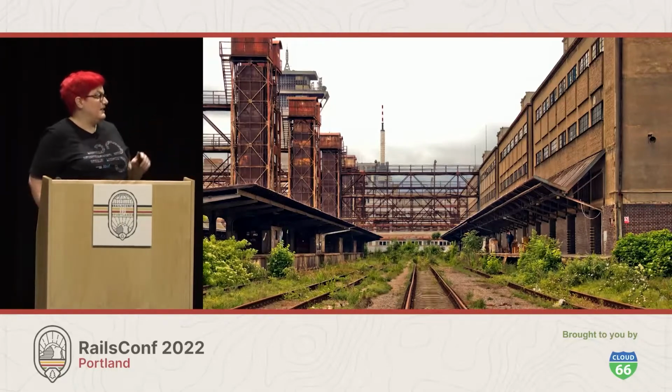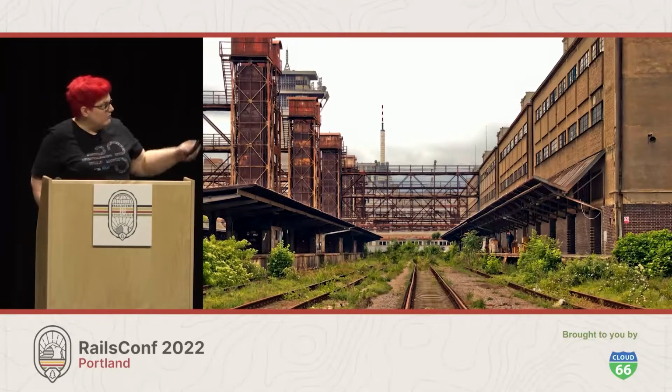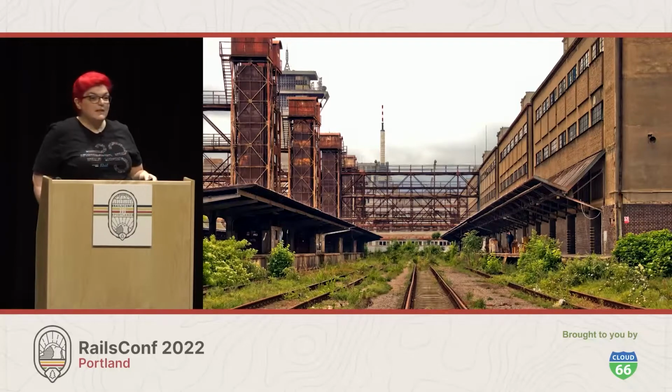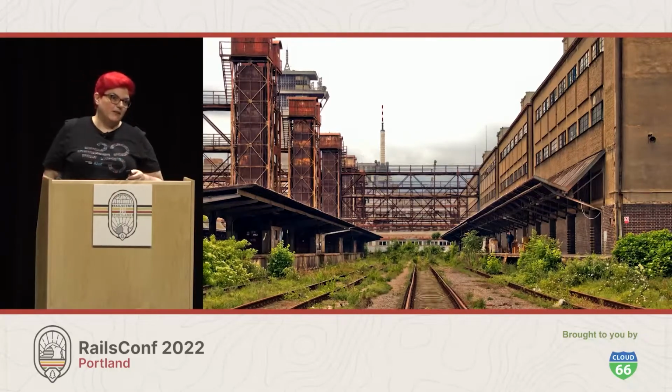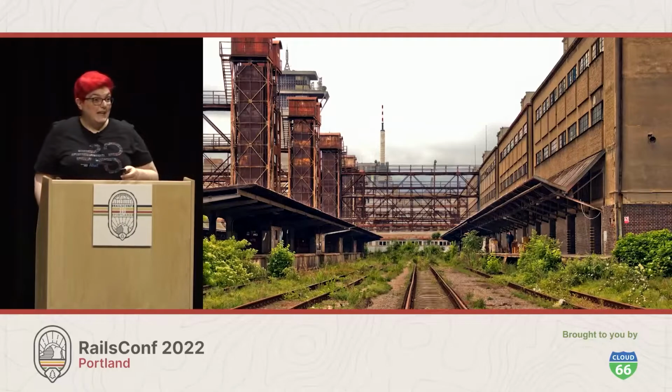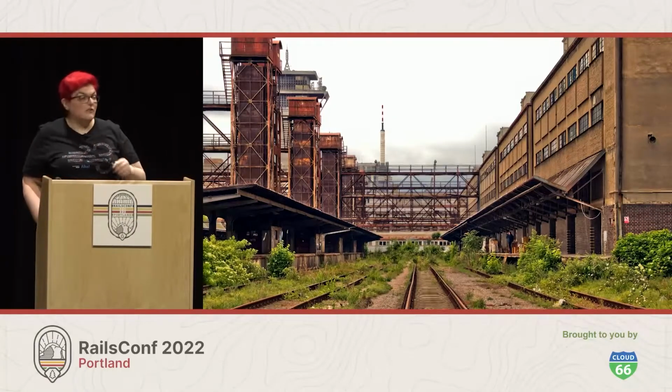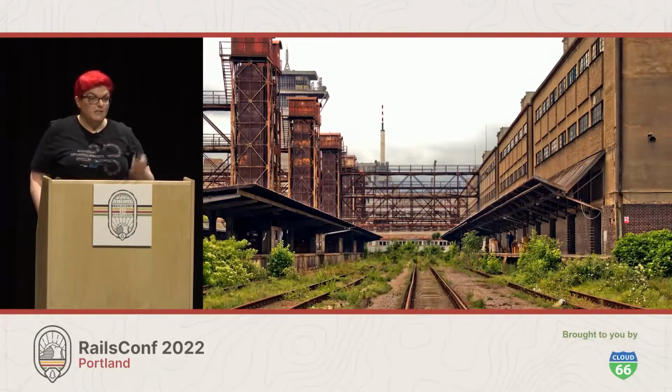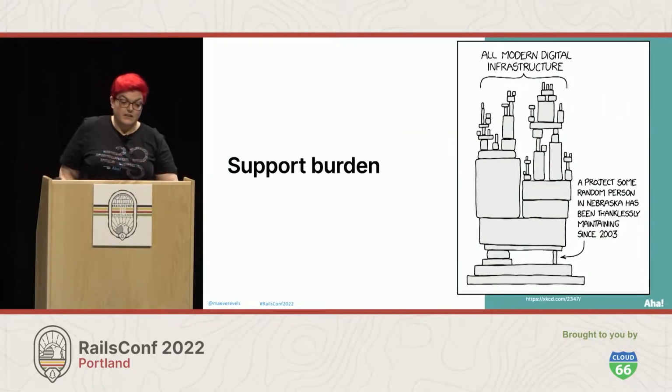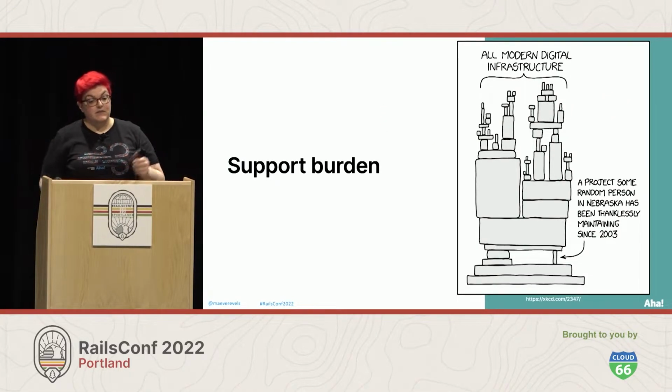You can actually see it in this picture of an old rail yard. If you look closely, see all that leafy green stuff that's growing up between the tracks? That's because there are no trains running here anymore. So in urban planning, a brownfield property is no longer in use, it's derelict. But in software development, legacy code is still running in production, and that's one of the reasons why changing it can be so scary. So a support burden is one of the defining characteristics of legacy code.